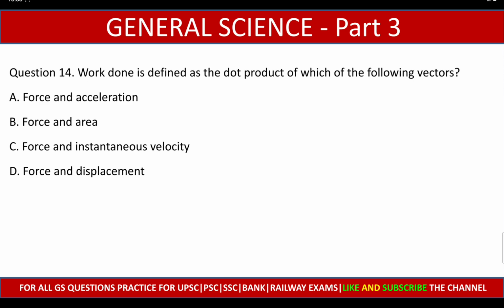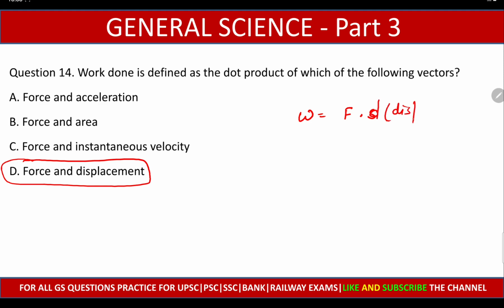Work done is defined as the dot product of which of the following vectors? Force and acceleration, force and area, force and instantaneous velocity, and force and displacement. And the right answer is force and displacement. Work equals to F dot displacement.